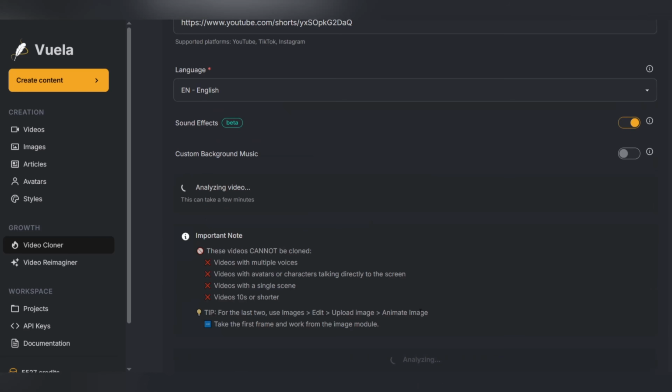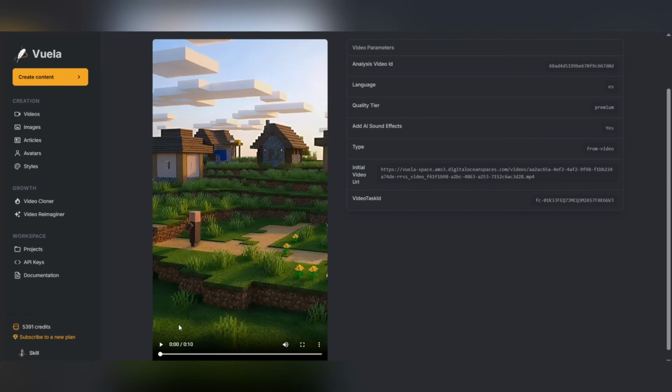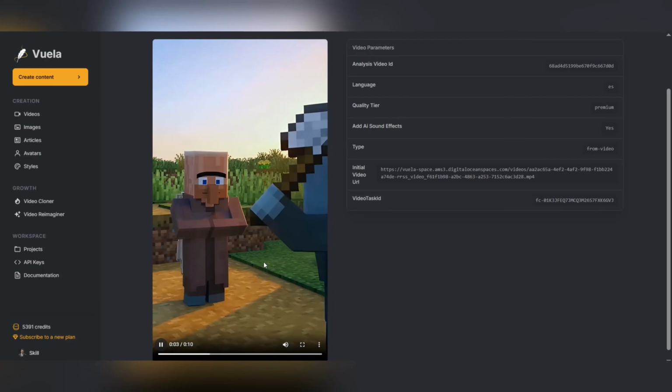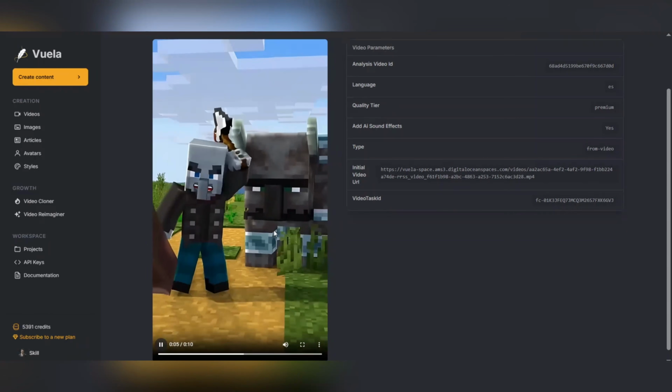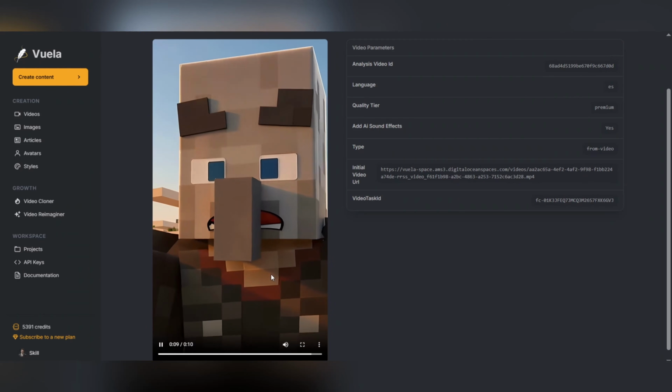The best part? You're not limited to just copying. You can customize the output with powerful tweaks. Add background music or ambient effects, swap or enhance sound effects, adjust pacing and flow, choose an entirely new style or vibe. This means the final product isn't just a duplicate, it's your own personalized, re-engineered version, designed to capture the same viral energy while standing out as something original.